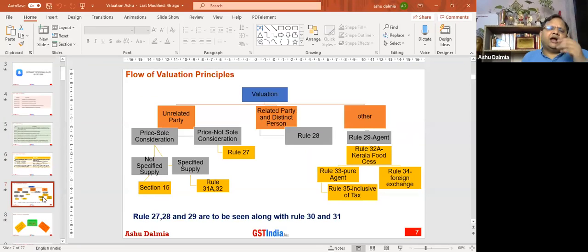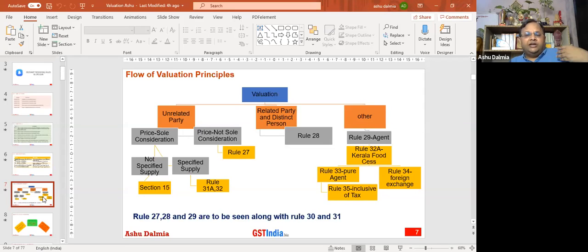This is a basic chart for the valuation. We'll see the provisions, then we'll be able to appreciate the chart. Basically, if the transactions are between unrelated parties and the price is the sole consideration, then section 15 will be applicable. For certain specified supplies, rules are given.